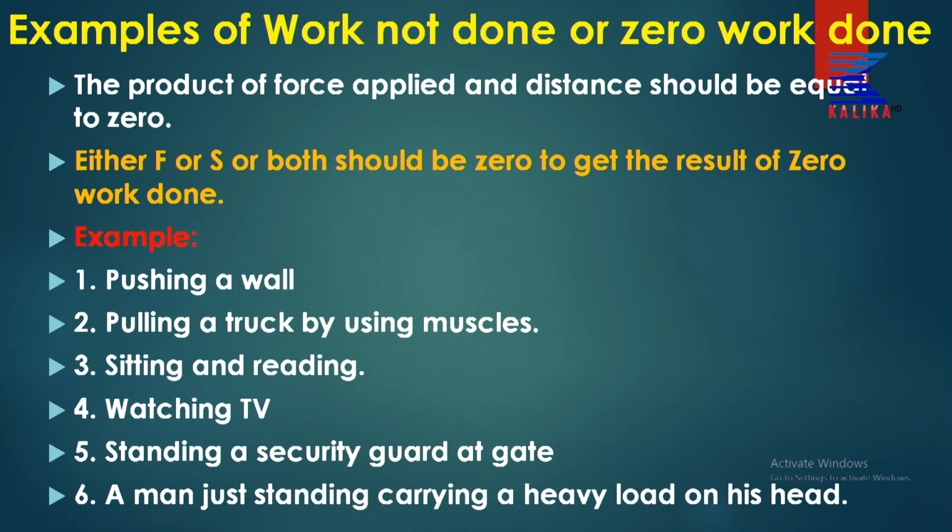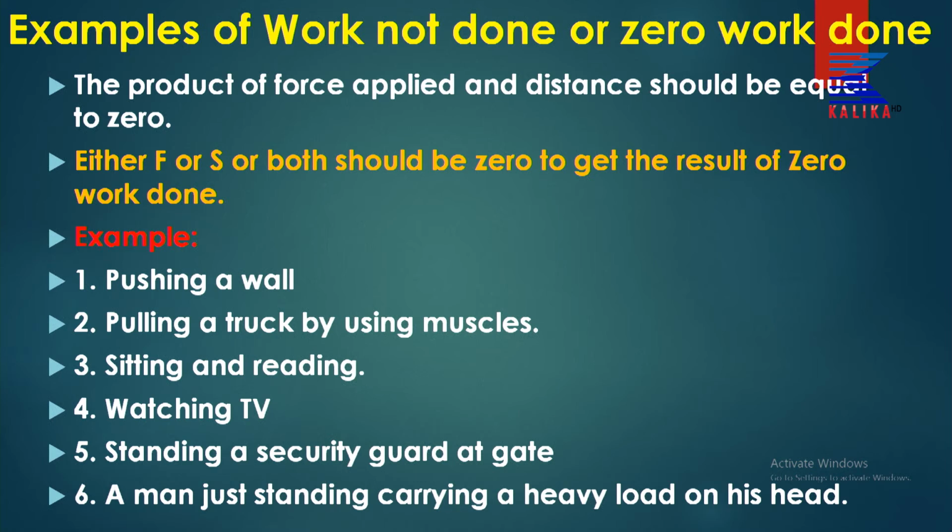So some examples, you can keep on reading the screen. Number 1, pushing a wall, but the wall does not move. Someone tried to push a wall, but the wall did not move. Here, the distance covered is 0.